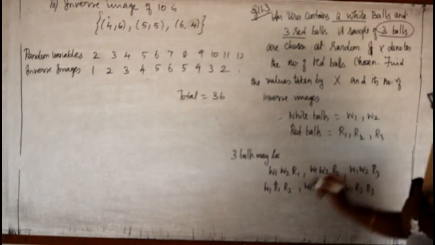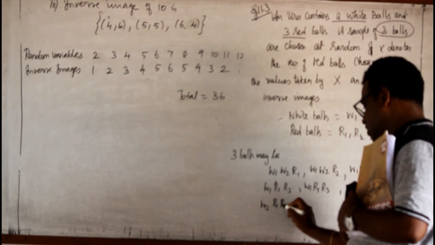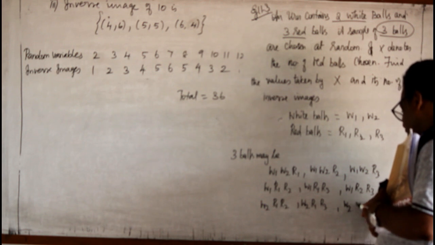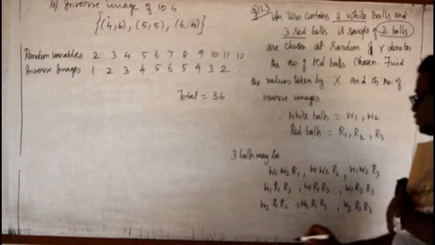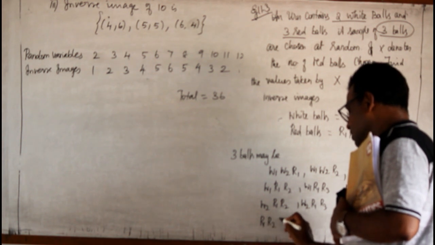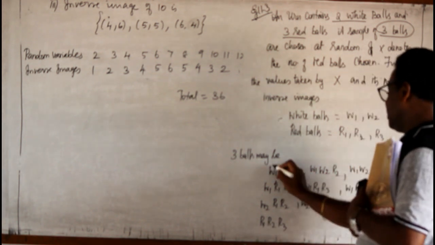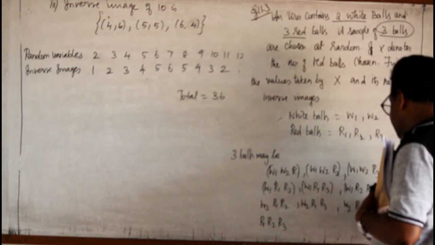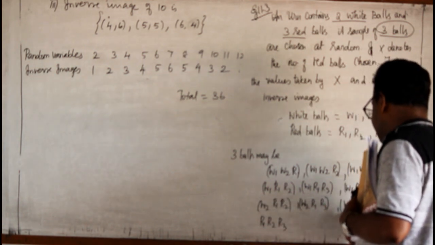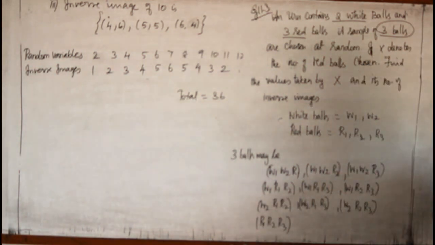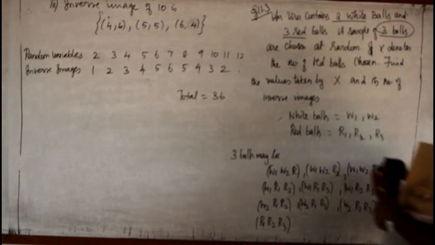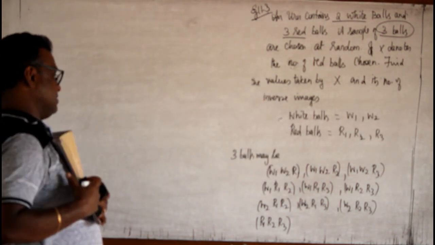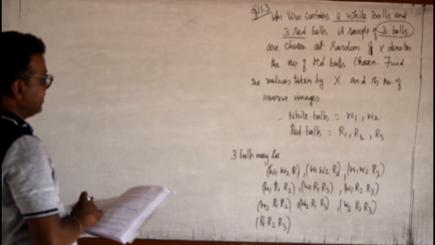Now let me go for W2: W2 R1 R2, W2 R1 R3, and W2 R2 R3. And there is one more possibility, R1 R2 R3. These are the 10 possibilities I can have when three balls are drawn at random, if the balls are not identical. There are 10 different ways.